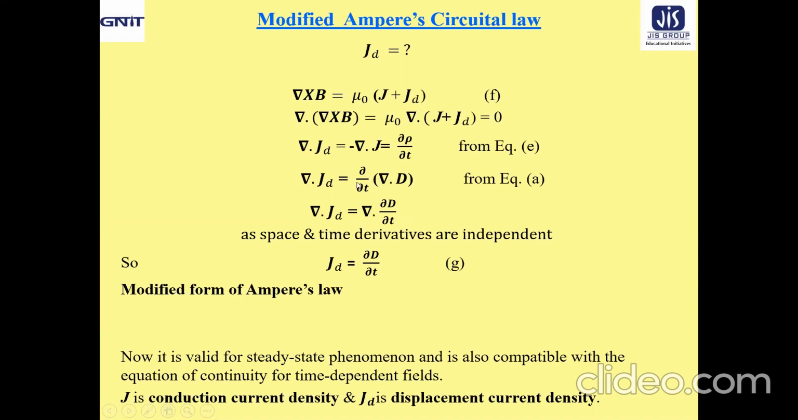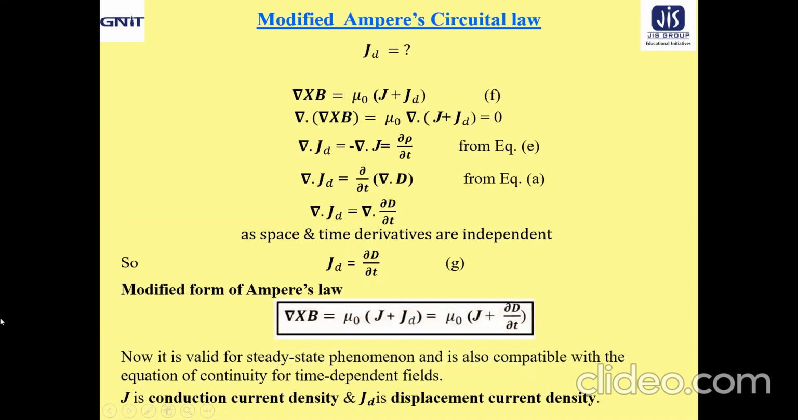So we can interchange their positions without affecting the result. Del dot we take outside, then del del T of D we keep here. That means now we can identify JD equal to del D del T. So JD is found as the time rate of variation of the electric displacement vector. That's why it is called the displacement current density. The modified form of Ampere's law now becomes del cross B equal to mu naught J plus JD, equal to mu naught J plus del D del T.